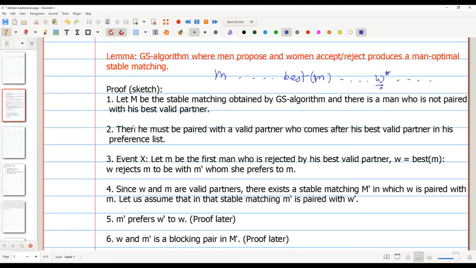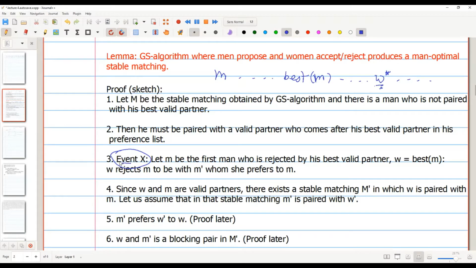So let's call the event X the iteration where, for the first time, some man proposed to his best valid partner and his best valid partner rejected him. So event X is clear, right?